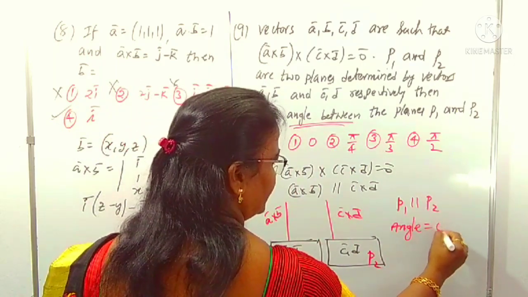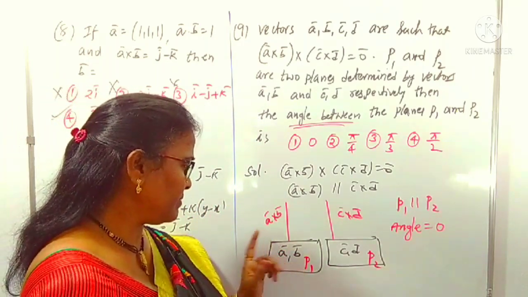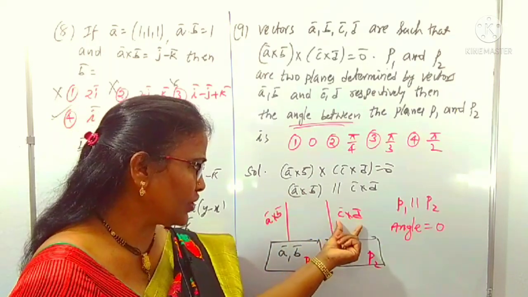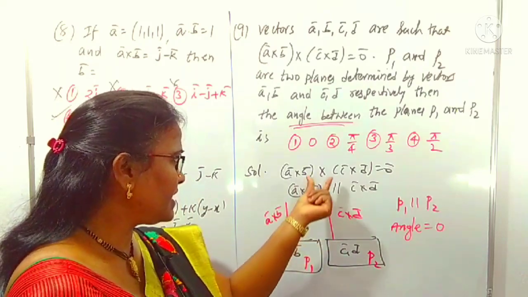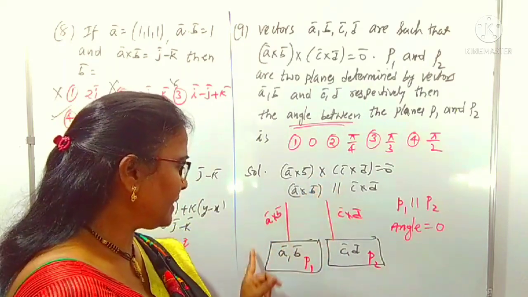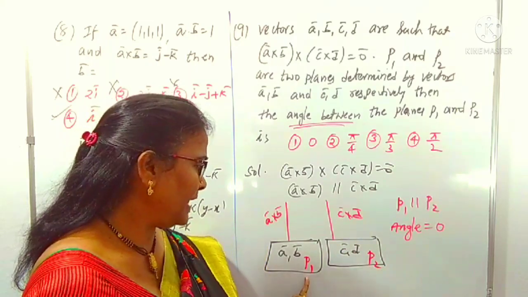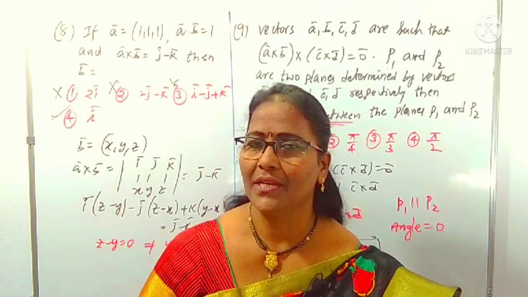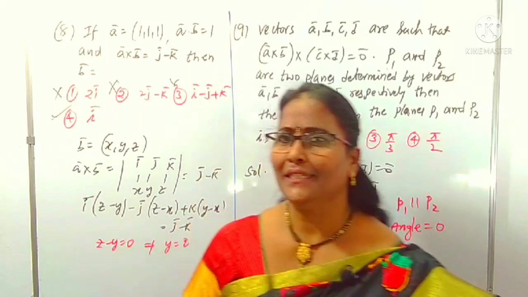Just you have to know what the figure is and what the meaning of A cross B is. Suppose A cross B is perpendicular to the plane containing A and B, and some other vector C cross D is perpendicular to the plane containing C and D. These two are parallel vectors because of this condition. Indirectly these two planes are parallel planes, right? Parallel planes means the angle between them is 0. That's it. Clear?